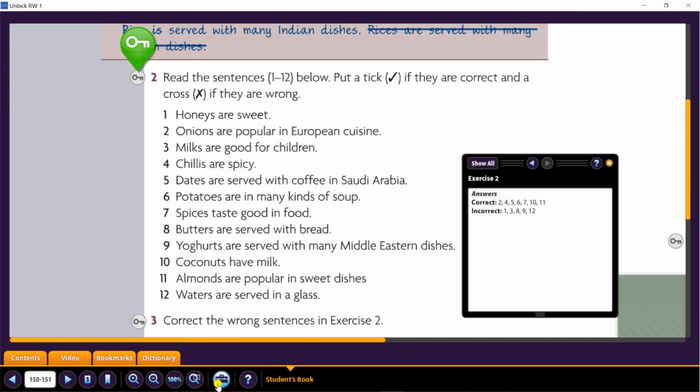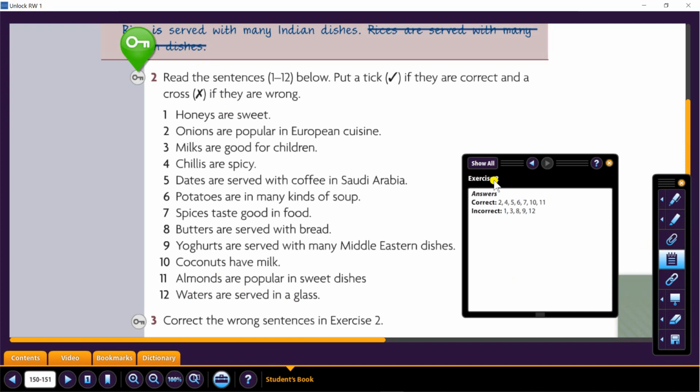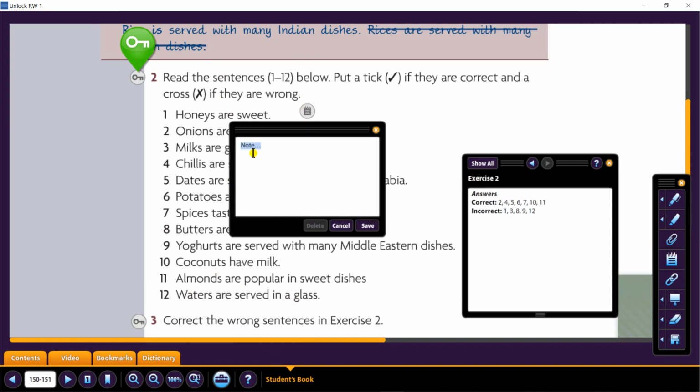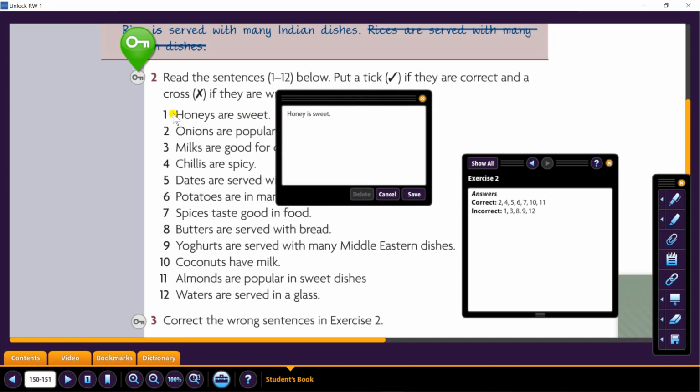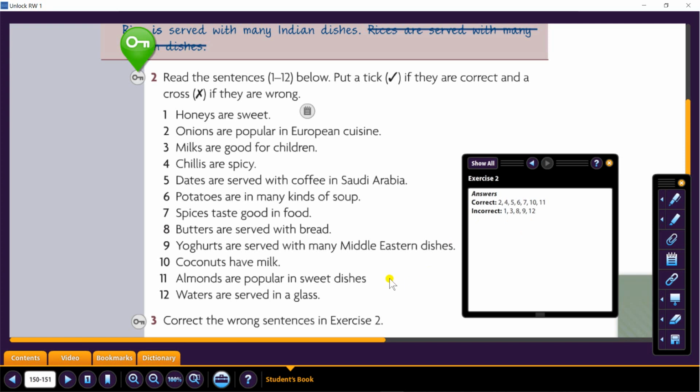You can correct this statement by saying honey is sweet. So this is the correct answer. Honeys are sweet is wrong. The correct answer is honey is. So try to correct number 3, number 8, number 9, and 12. This is it, ladies, for this part. See you in the next one.